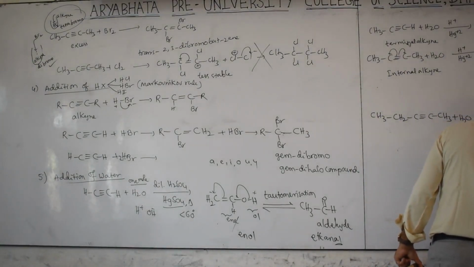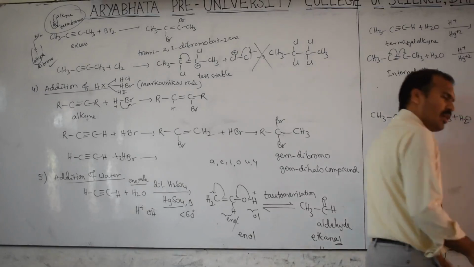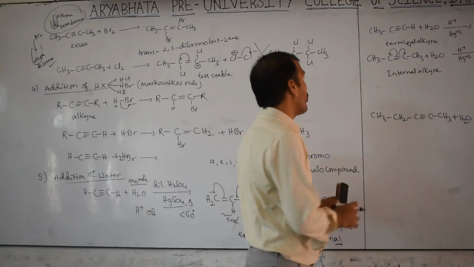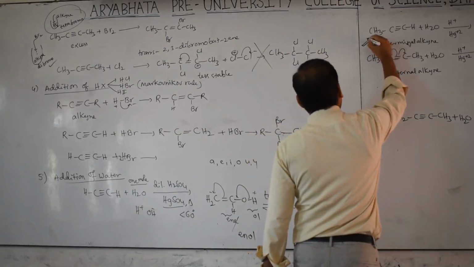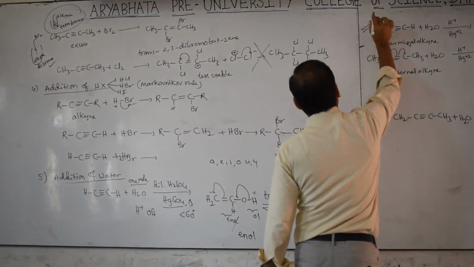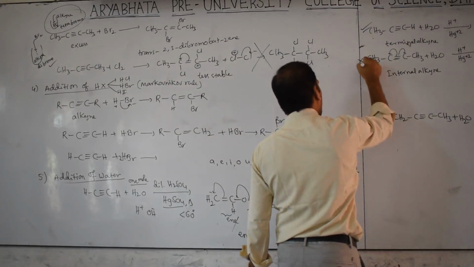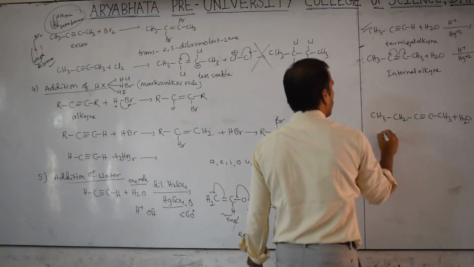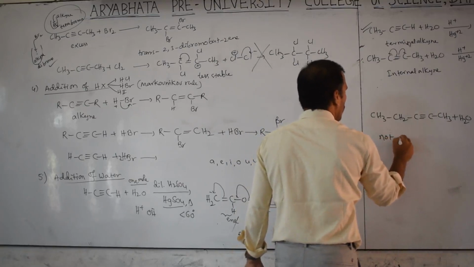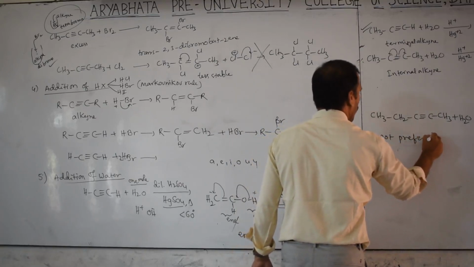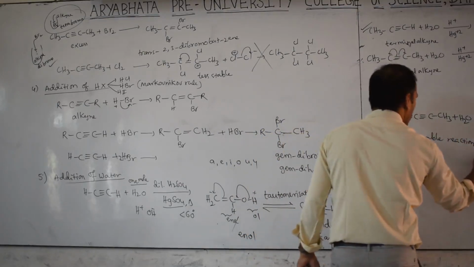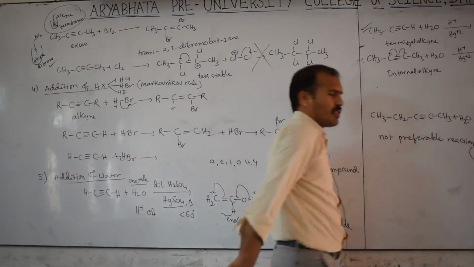Mixture of product is not preferable, already given in the Wood's reaction. So this addition of water is preferable for terminal alkyne. Internal alkyne is product form but not preferable.